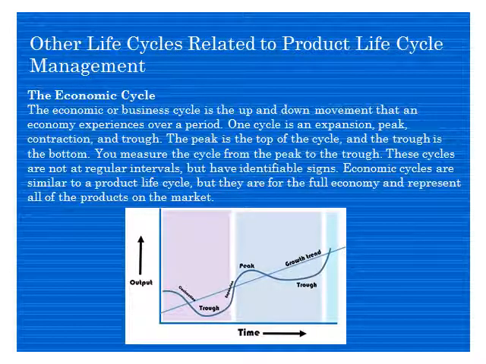Economic life cycle. Now the economic or business life cycle is the up and down movement of the economy. So basically your economy, like the stock market or the Indian economy, how it is going up, slowly comes down, again goes up, and like that. Like prices of gold, or prices of petrol, or the stock market. These will have this kind of graph. Slowly it will be going up, like the Indian economy was 1 trillion, and it is slowly becoming one of the world's top GDPs. But again it will have a cycle.